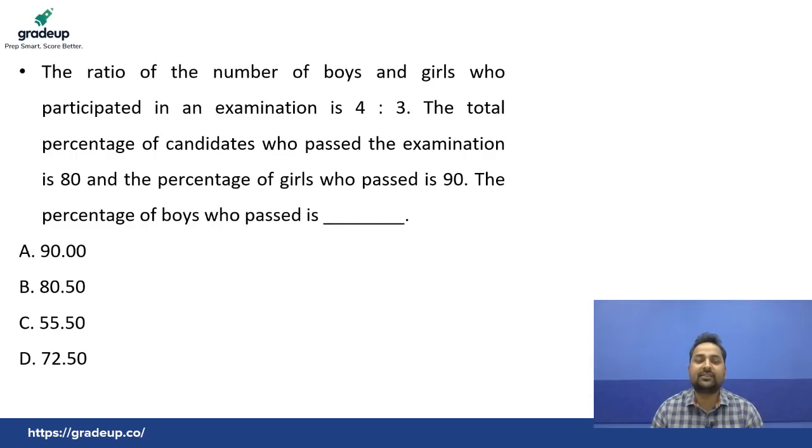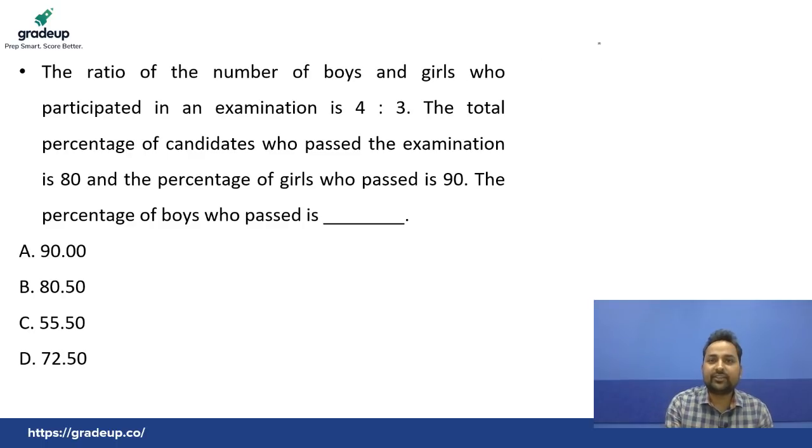Who's the first to answer for this question? The ratio of the number of boys and girls who participated in the examination is 4:3. The total percentage of candidates who passed the examination is 80. And the percentage of girls who passed is 90. The percentage of boys who passed? Everyone try to solve, very simple.